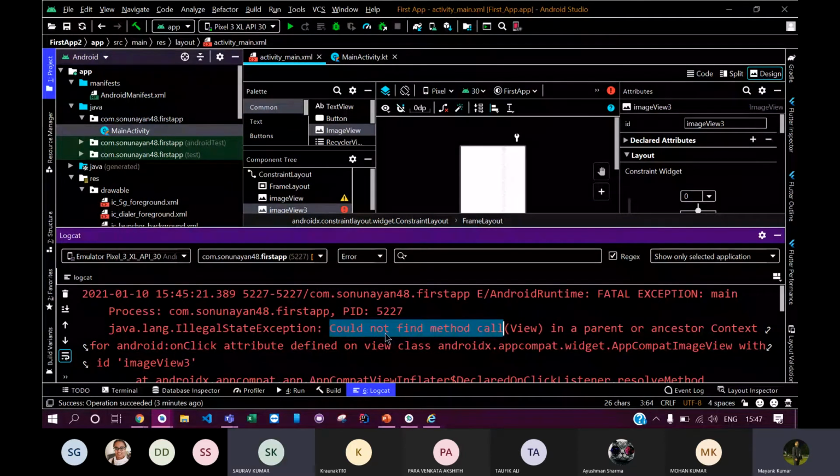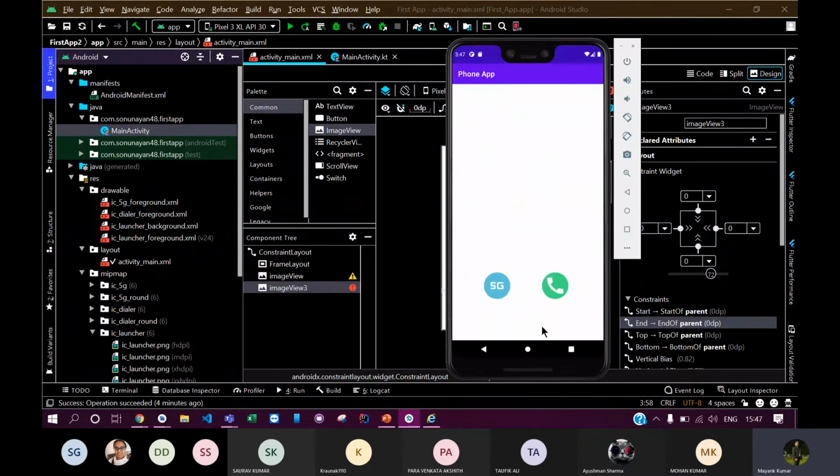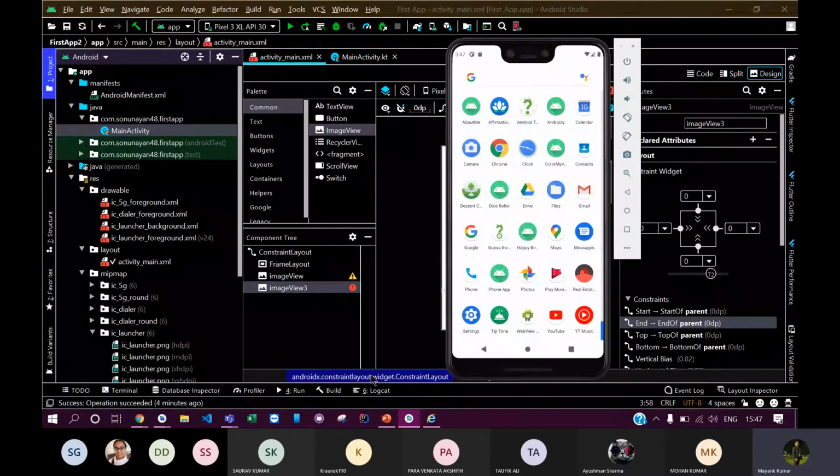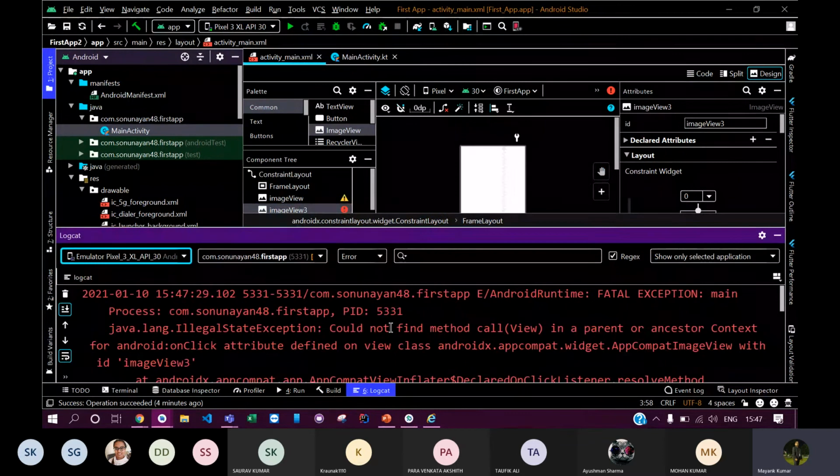Basically you will be using Logcat many times, because even when I started developing Android apps, I generally got worried about why my app was crashing. You have just seen that without opening the Logcat nothing was happening when I was running my app. Again, let me just run it right now. When I was running my app, it was crashing and nothing was happening in my Android Studio. All the scene was in the Logcat. So I've shown you the demo of how you can actually find the errors in your app using Logcat.